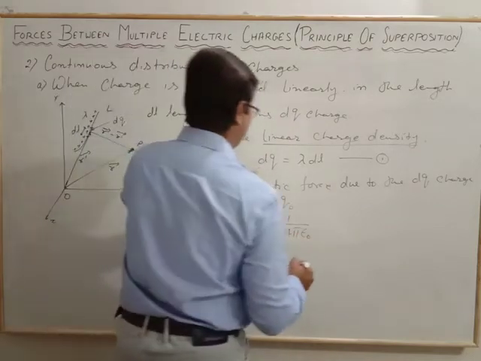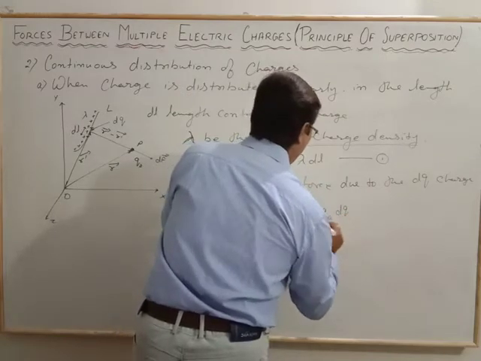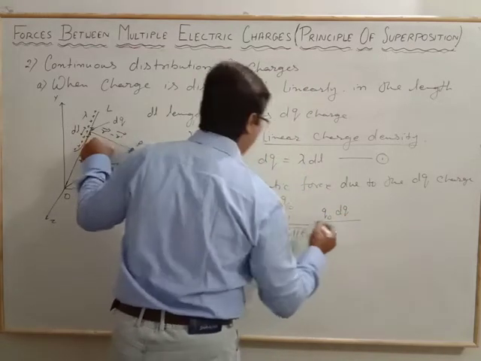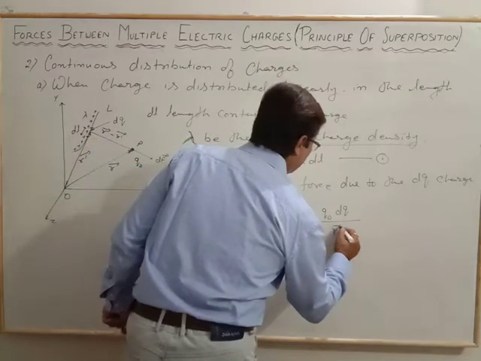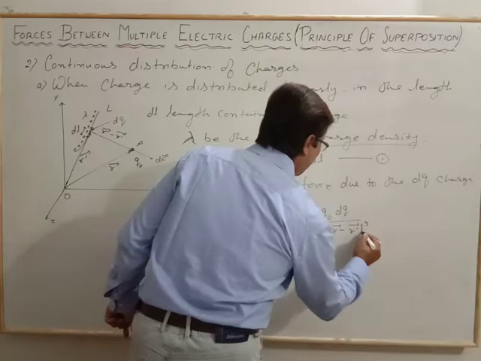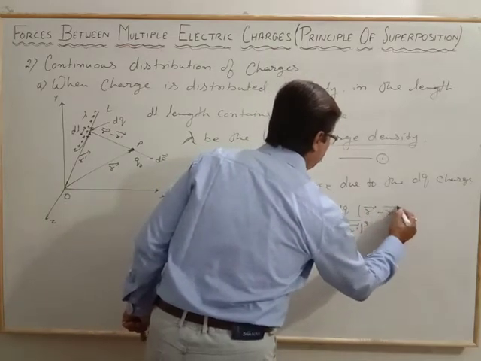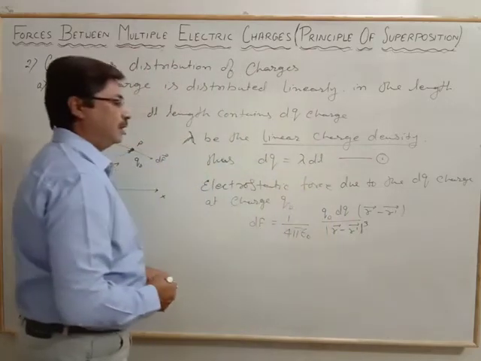and here is the arrangement: q naught dq over the magnitude of the position vector r vector minus r dash vector whole cube, times the position vector r vector minus r dash vector.